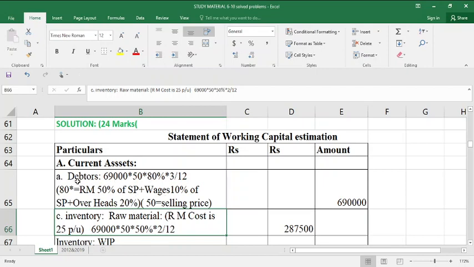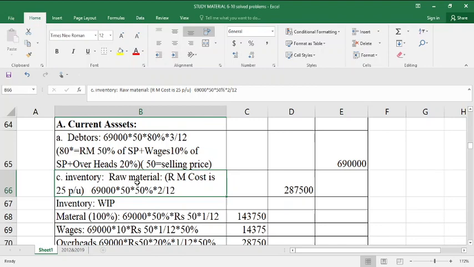So I repeat, debtors is equal to 69,000, the total units produced, into selling price 50, its 80% is the cost of sales, into the debt period allowed to the customers is 3 months. It is given in the problem: credit given to debtors is 3 months, so we have calculated this way. So the amount is 6,90,000. Then second one is inventory of raw material.